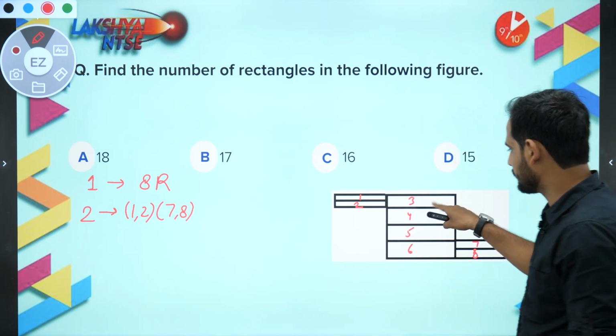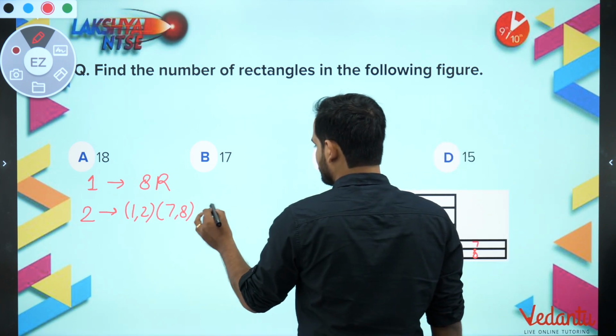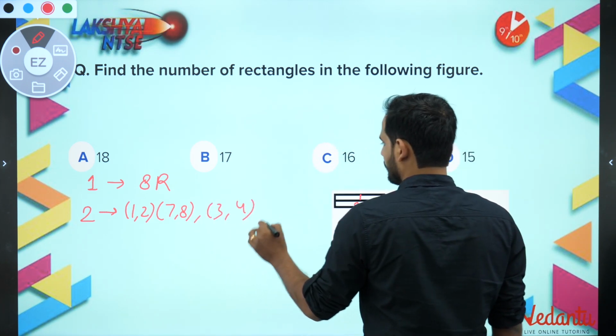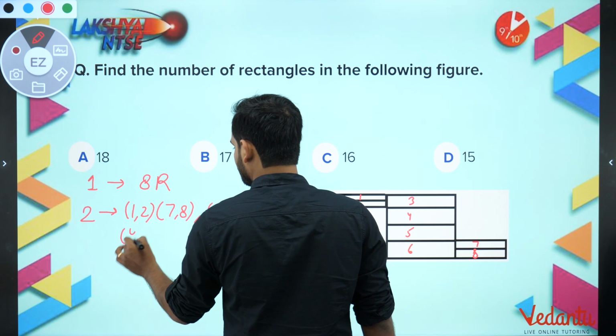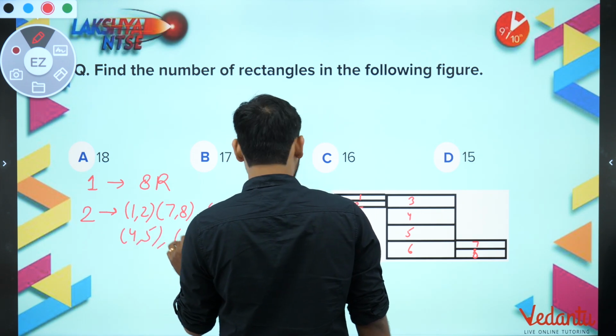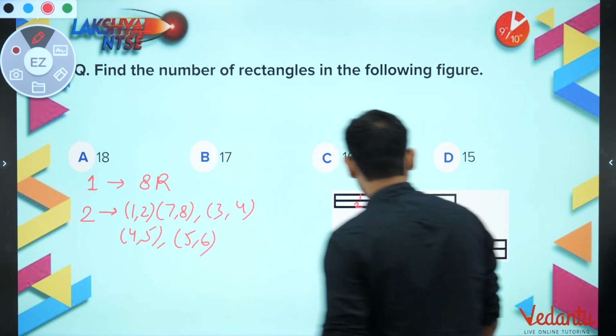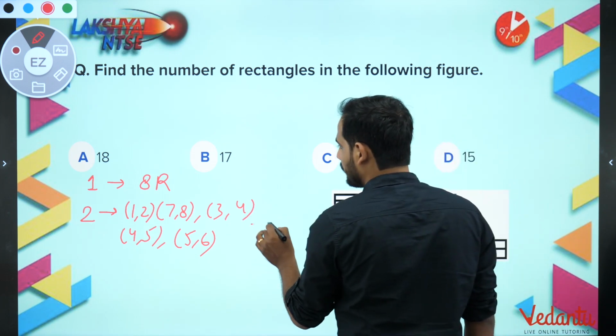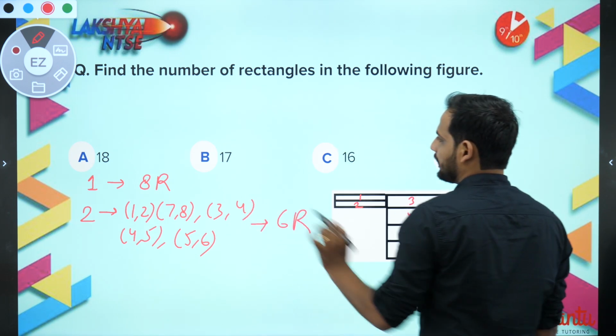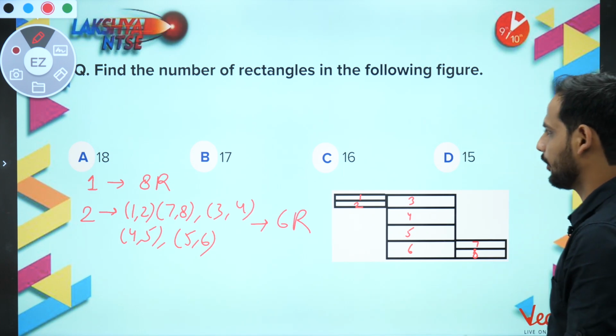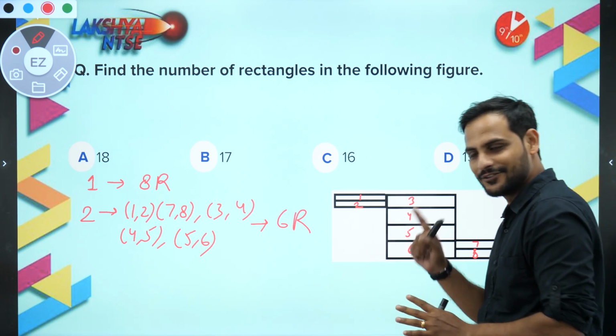So now let us use the combination here. One will be 3 4, then it will be 4 5, and then it will be 5 6. Is there any other possibility? No, sir. So how many have you got? Total 6 rectangles more. So 8 plus 6 is 14. Chalo, all options are more than 14, so we have to dig further.